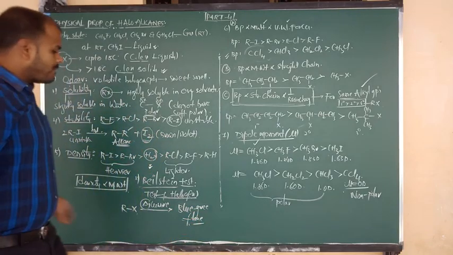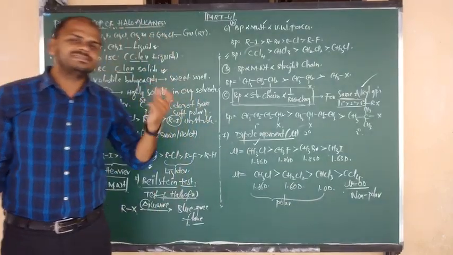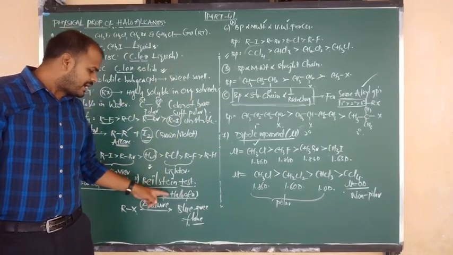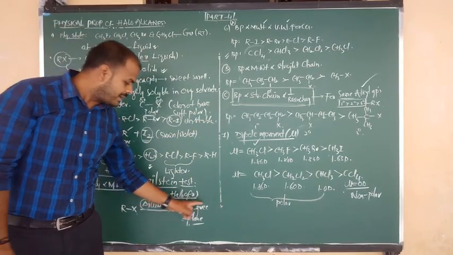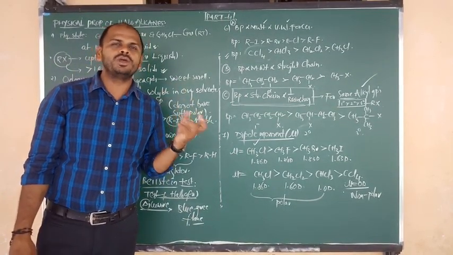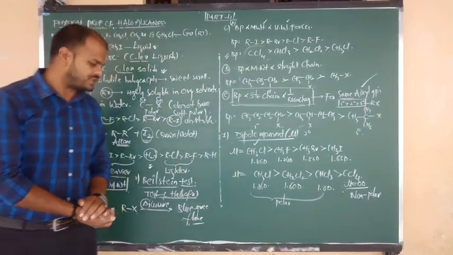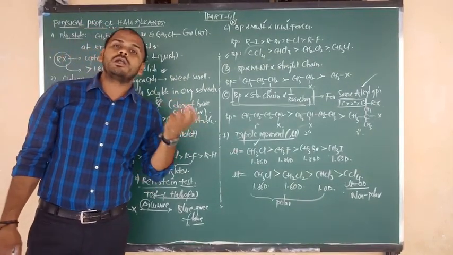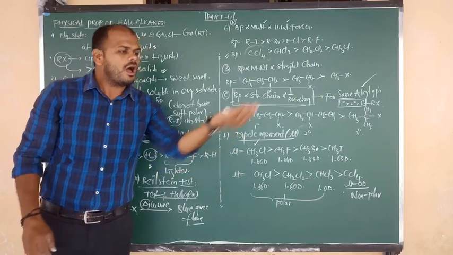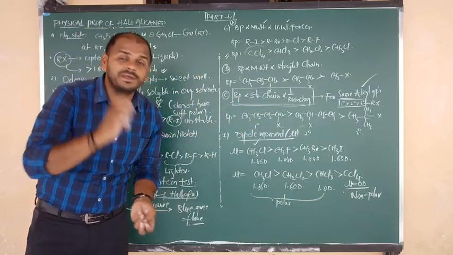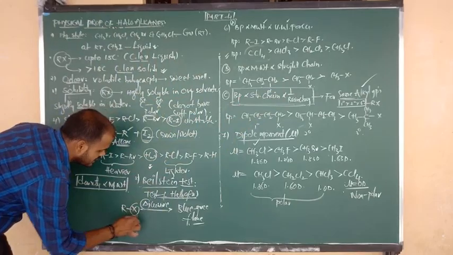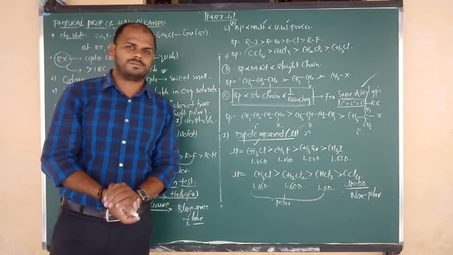So the Beilstein test. What is the use of the Beilstein test? It is a test used for the presence of halogen atoms. Next, what is the color of identification of halogen? It burns with a blue-green flame, or bluish green or greenish blue, as you wish. And by using which wire do you do the Beilstein test? Upon heating with copper wire. So take the organic compound on the copper wire. Upon heating, it will burn with a bluish green flame. In that way we confirm that definitely that organic compound contains the respective element, which is halogen.